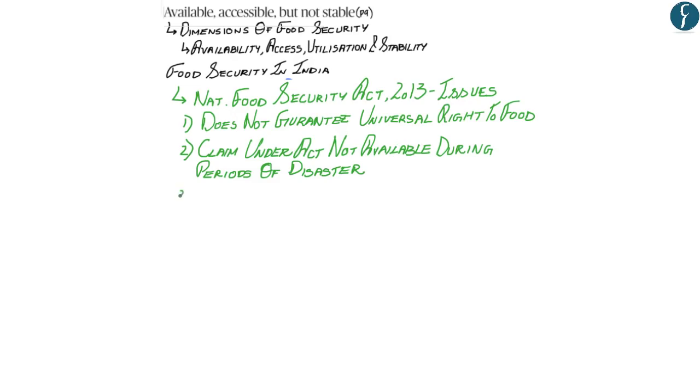Now the third aspect highlighted by the author is that there is an absence of progressive realization in terms of providing food security under the National Food Security Act, wherein several progressive aspects such as health, environment, agriculture, and sanitation are missing as parameters of the National Food Security Act.